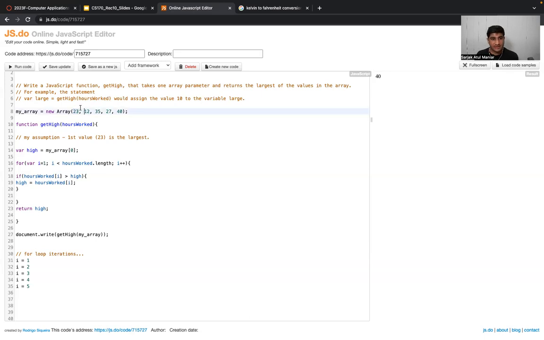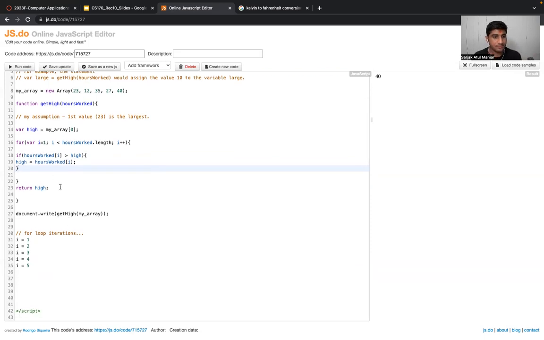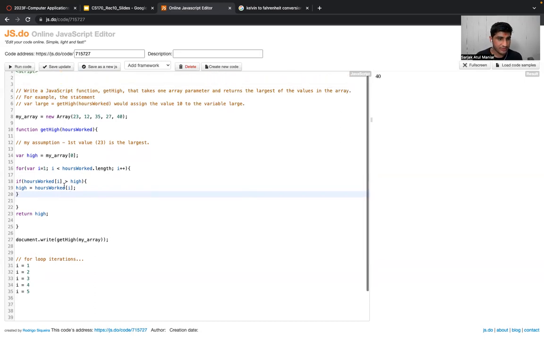We have to say that I want to start my for loop from i equal to 1, which is the value 12, because I have already assumed that the first value is the largest. Now I want to check the remaining values of my array. So we start from i equal to 1, which is 12. And what is the condition? The condition says i less than hoursWorked.length, simply the length of the array.